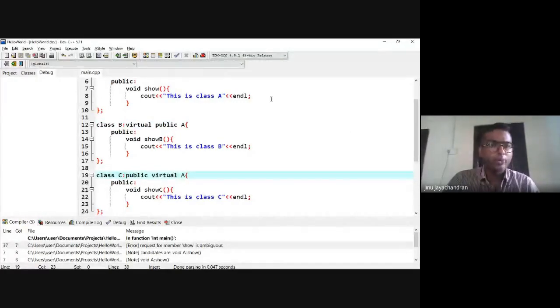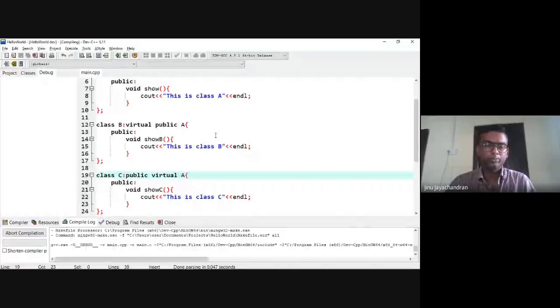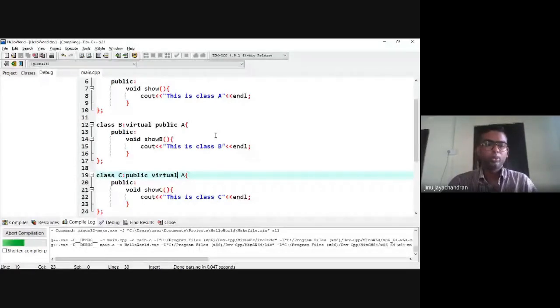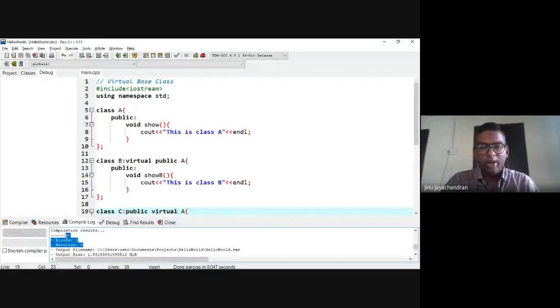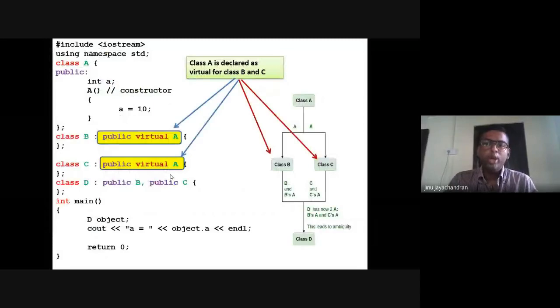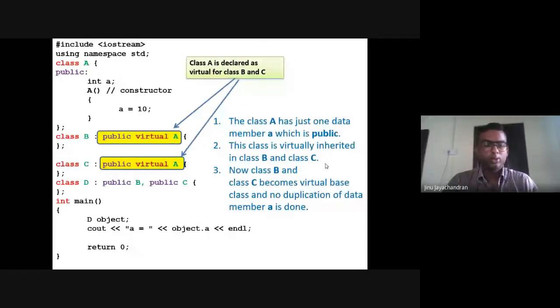Now if I compile, you will see that there are no errors. Errors are zero. So what we have done is made a virtual inheritance for class B and class C from class A. Class A is declared as virtual for class B and class C. So this is the importance of a virtual base class. Just give me a second.